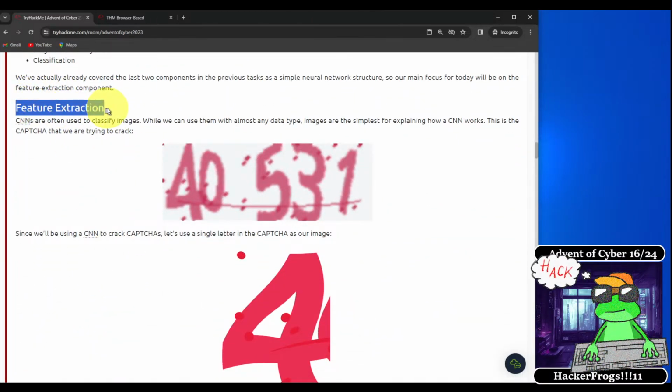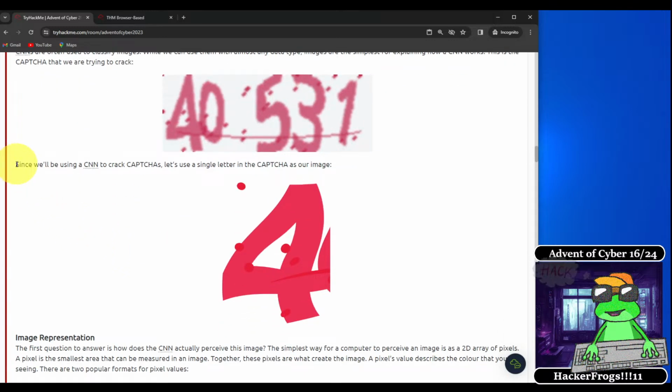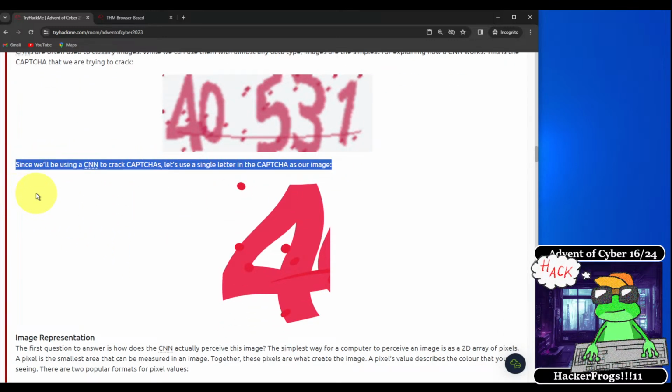So we're talking about feature extraction. CNNs are often used to classify images. While we can use them with almost any data type, images are the simplest for explaining how a CNN works. This is the CAPTCHA that we're trying to crack. So we see here there's a typical CAPTCHA, which has some numbers that a user would have to input to prove that they were able to read the image and pass the test. Since we'll be using a CNN to crack CAPTCHAs, let's use a single letter in the CAPTCHA as our image. So here the number 4 has been extracted out.